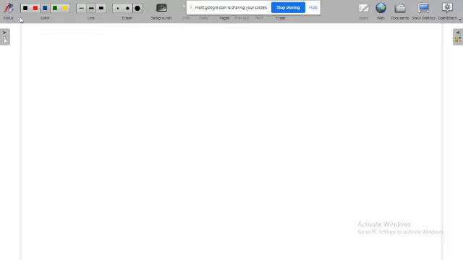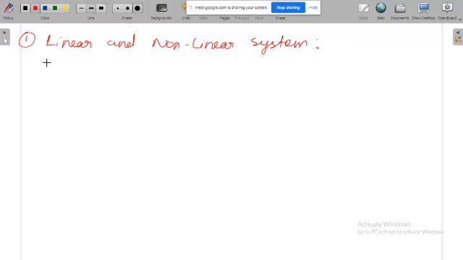Okay, the topic is linear and non-linear systems. First, we'll see some of the basics regarding the linearity or non-linearity of the system. If the system is linear, it has to obey the superposition principle.